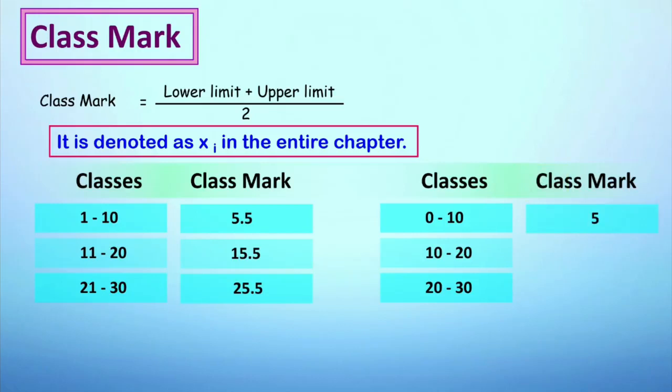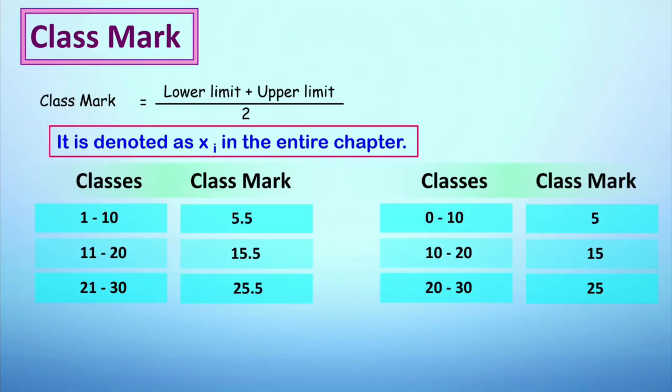Similarly, the same thing we need to do for the second interval, that is 10 plus 20 upon 2. Again 20 plus 30 upon 2, that is 25. With this, we have learned how to calculate the class mark. The formula remains one and the same, that is lower limit plus upper limit upon 2, be the interval discontinuous or the interval may be continuous. It won't change.